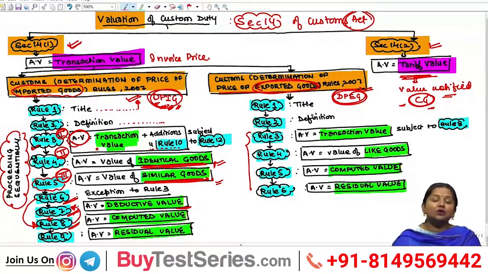And if neither deductive value nor computed value can be determined by whatsoever reason, then by proceeding sequentially under Rule 9, the residual value shall be taken as the assessable value.